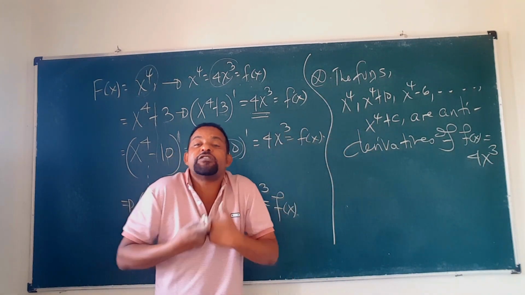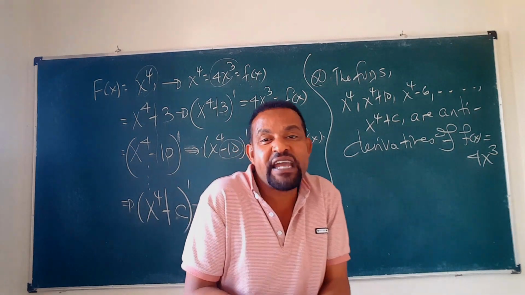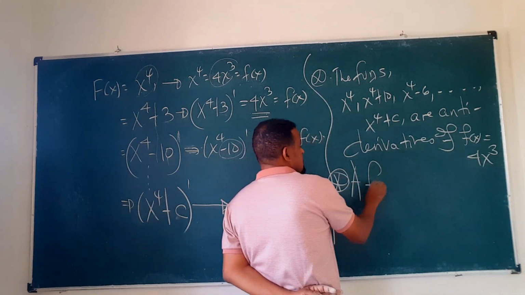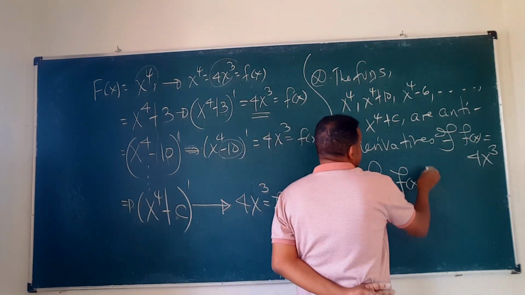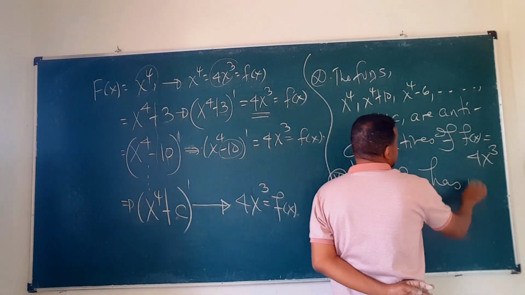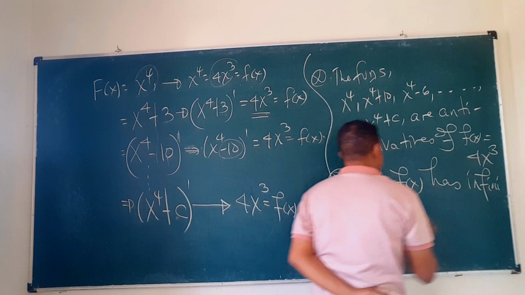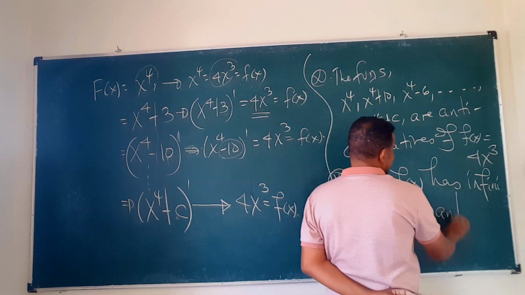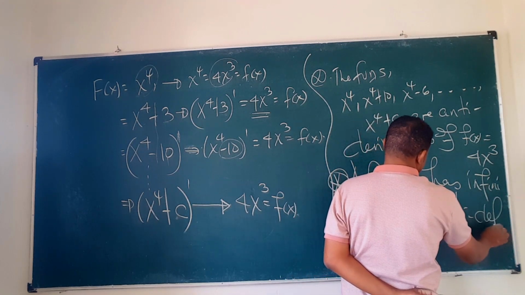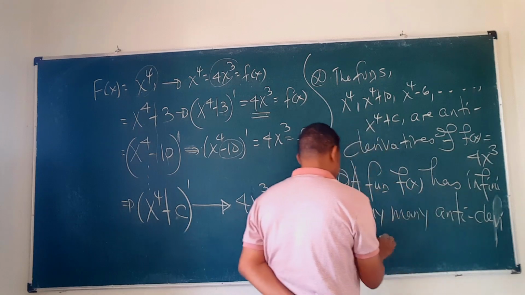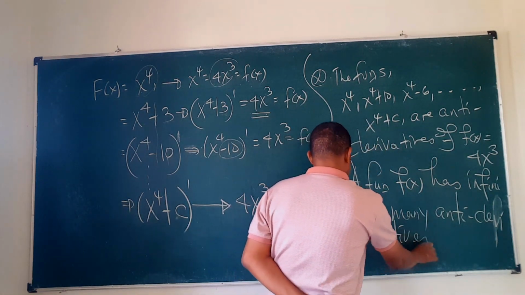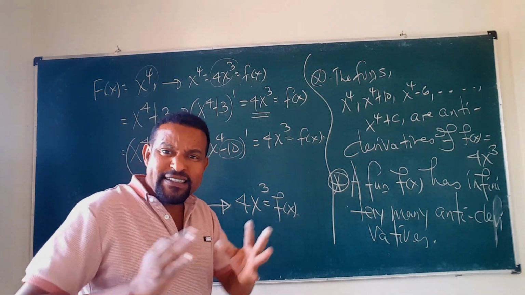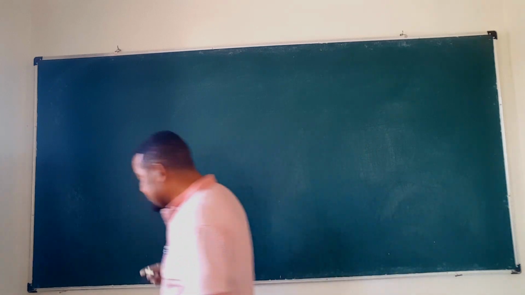So a given function small f of x might have infinitely many antiderivatives. A function f of x has infinitely many antiderivatives. So given function small f of x has infinitely many antiderivatives, so what's the remark behind it? Look, the remarks are, look, the first